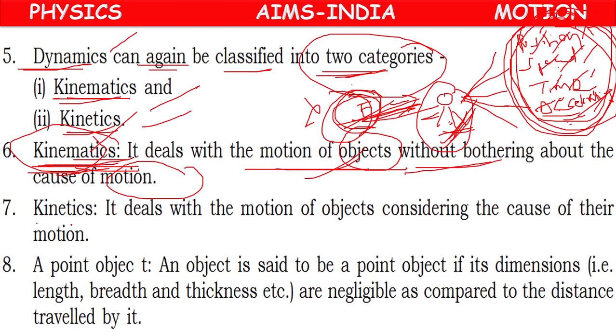Next, kinetics. Kinetics means it deals with the motion of objects considering the cause of their motion. If we study the cause also, which is the cause here for motion? Force is the cause. Along with the motion of objects, if we study the cause also, then it is called kinetics.